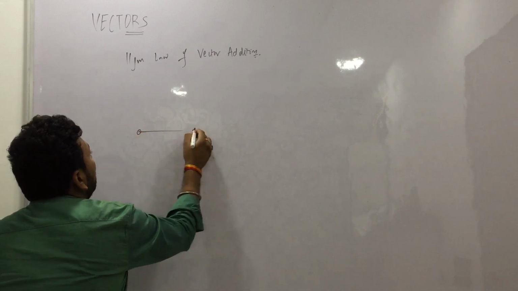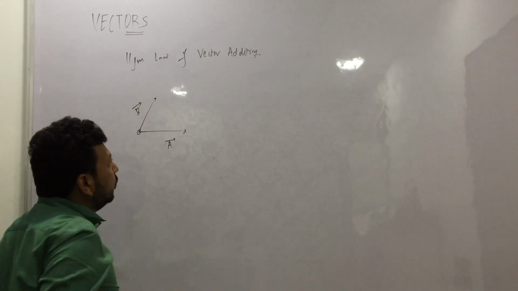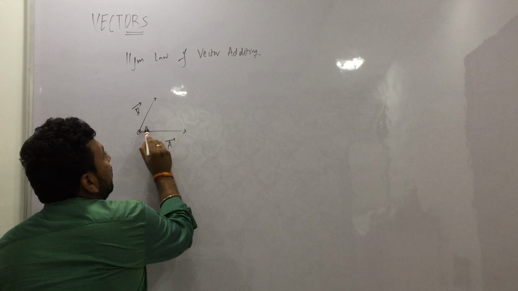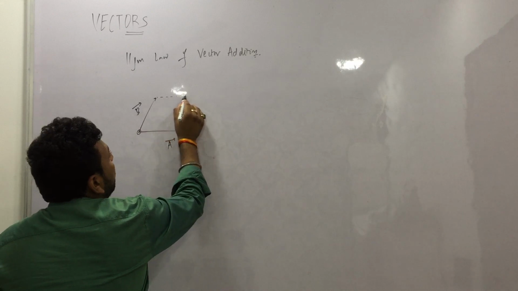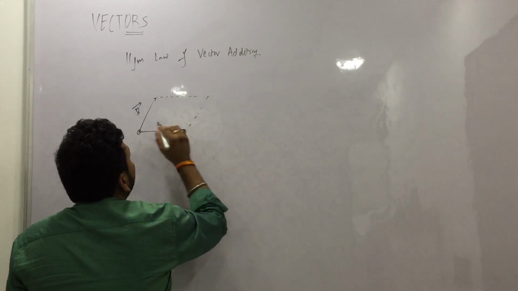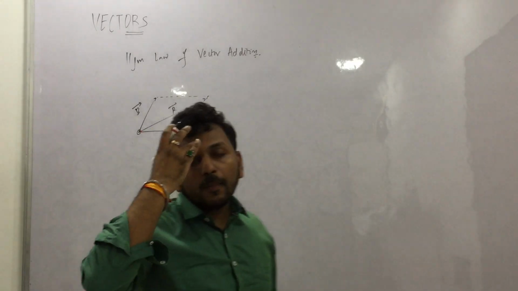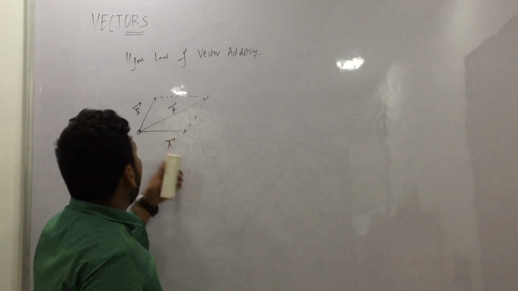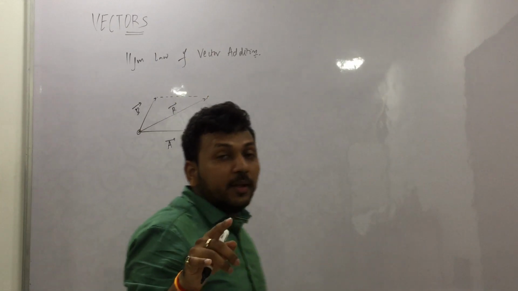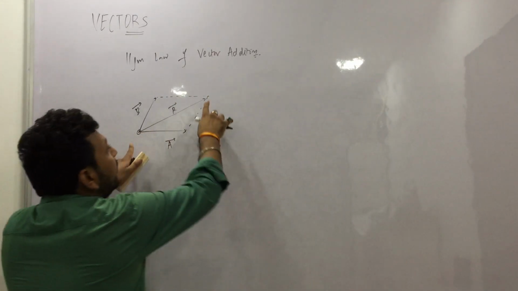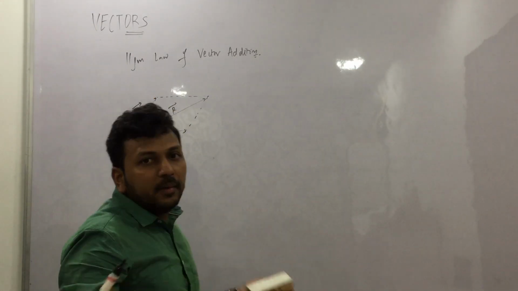Suppose there is a ball and two forces are acting on it, A vector and B vector. We know this ball will go somewhere in between, right? What the parallelogram law states is you have to draw a parallelogram and the diagonal of this parallelogram will become the resultant. Okay, so this is the parallelogram law. A and B will add up to give R. The length of R will be the sum. So 2 and 2 will combine to give this, whatever is the length. It can be 2 or 4, 2 or 10, whatever.